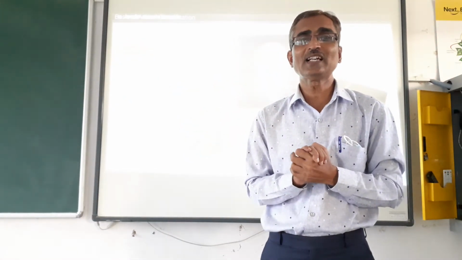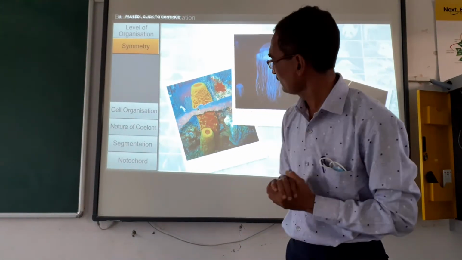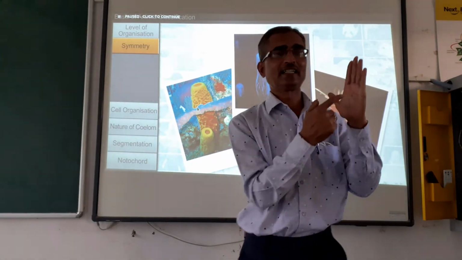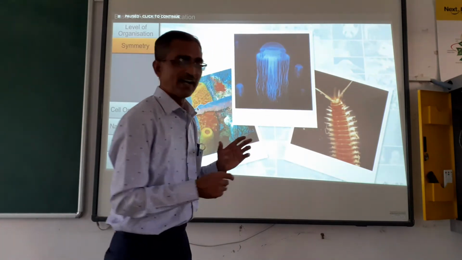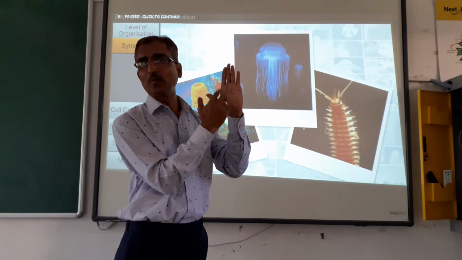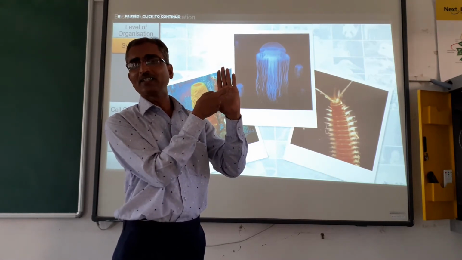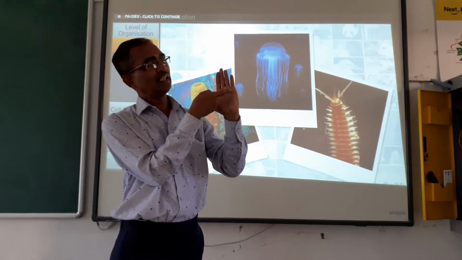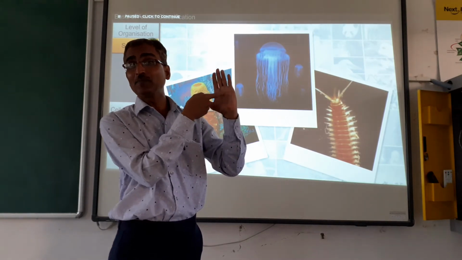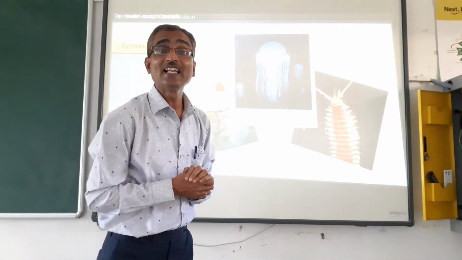That is known as radially symmetrical. For example, a circle can be divided into two parts by any plane passing through the center. So that is radial symmetry.